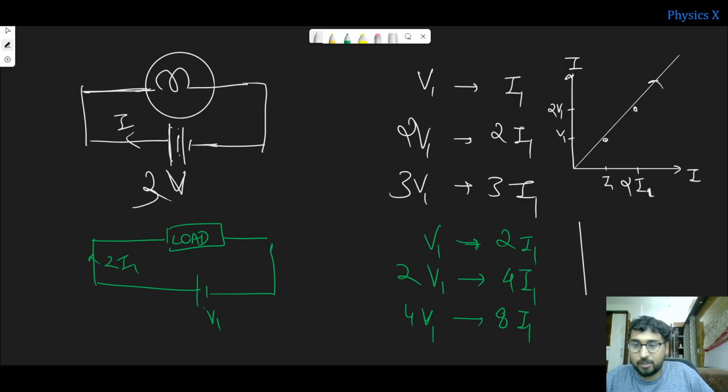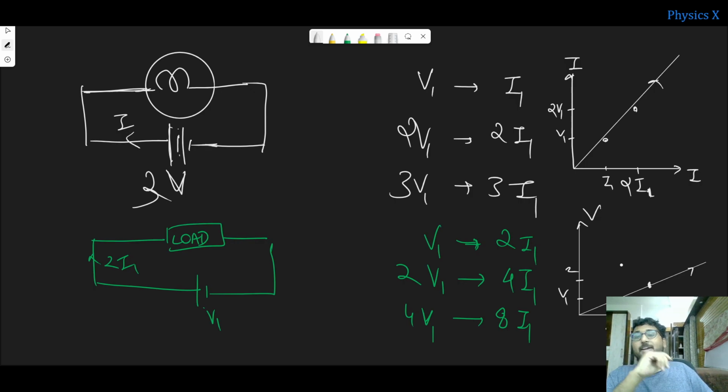Here also, if I try to draw this graph, this is your I, this is your V. Here it was I1, let us say, then at 2I1 the voltage was V1, and at 4I1 it was V2, like this. So in both cases I am observing a straight line, right?